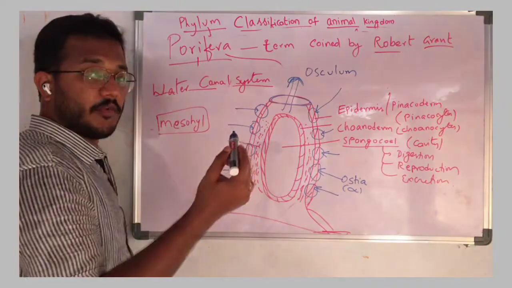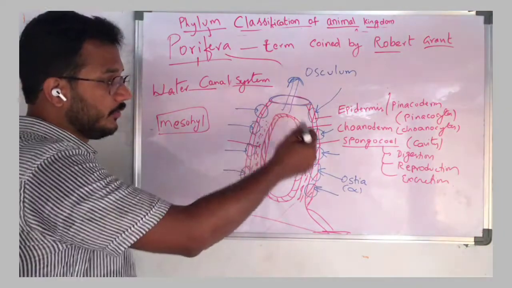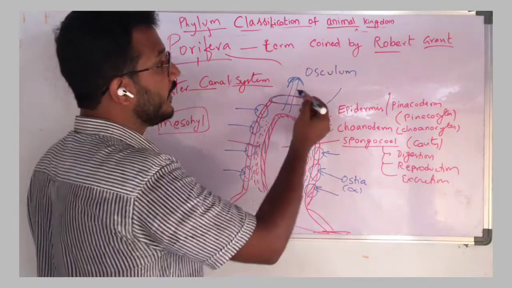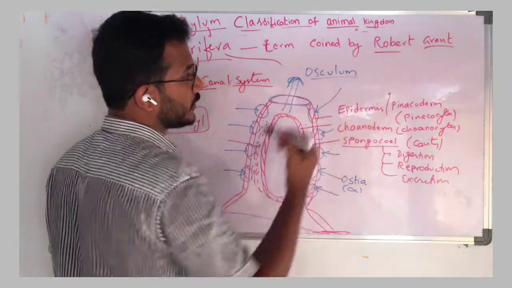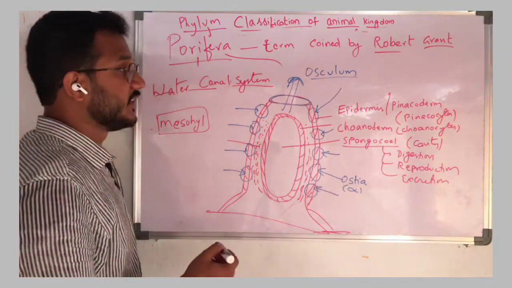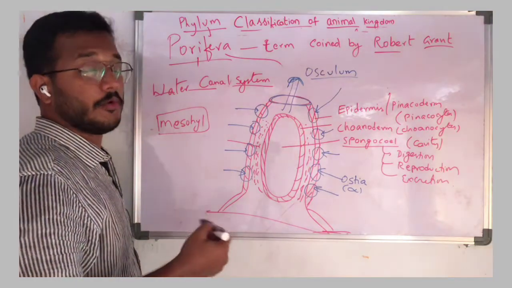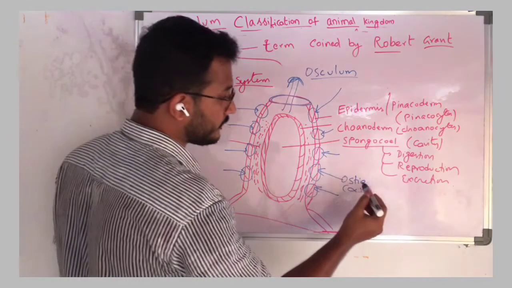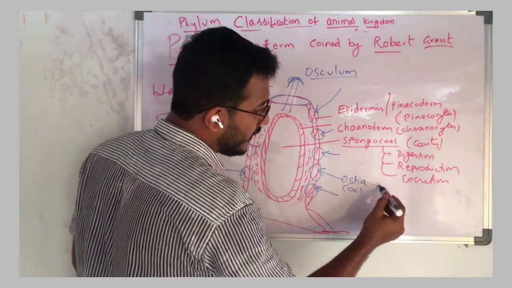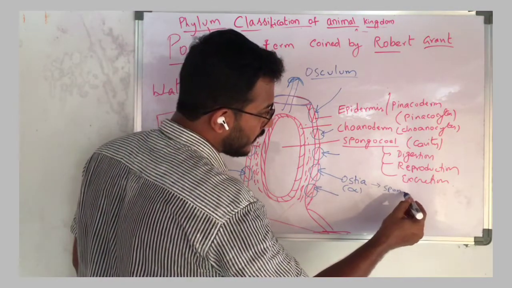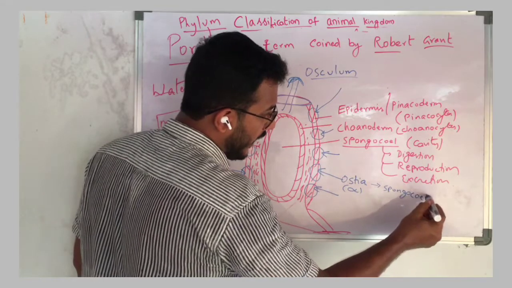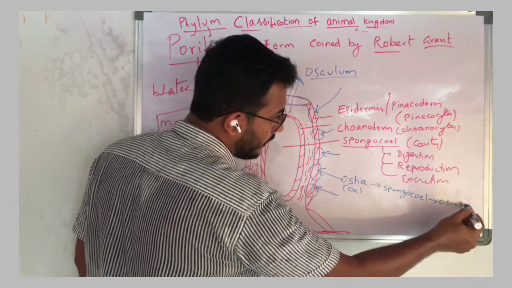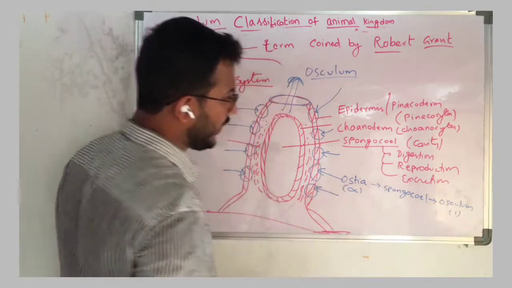See, if the water is entering, it is through so many pores, but it exits through only one pore, that is osculum. So the sequence here is very important. The movement of water in the poriferan body is: water enters through ostia, enters into the spongocoel and exits through the single osculum.